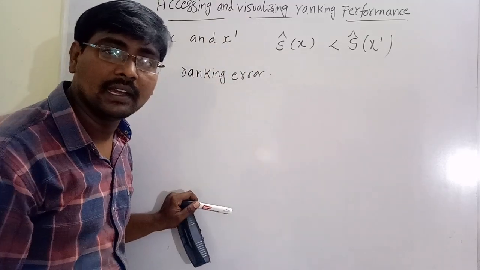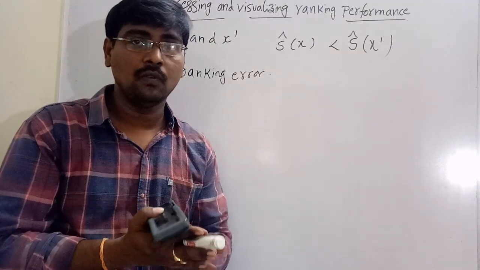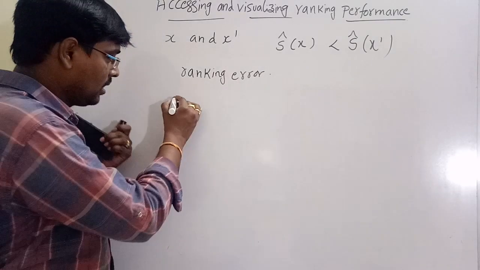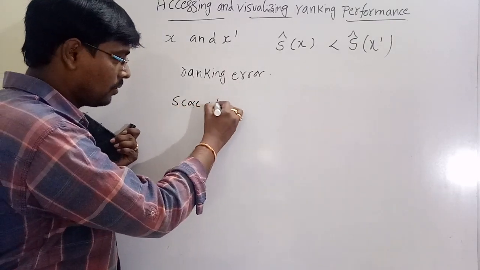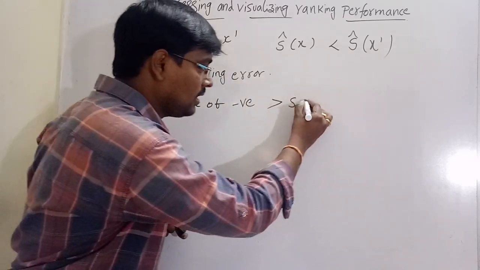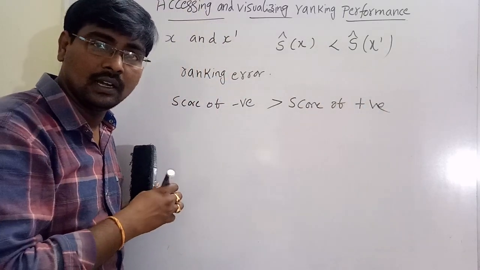How are we calculating the ranking error? The ranking error is when the score of a negative instance is greater than the score of a positive. You got it?